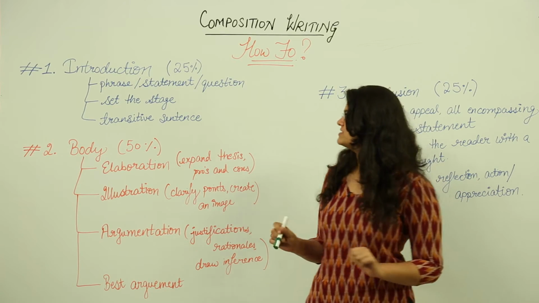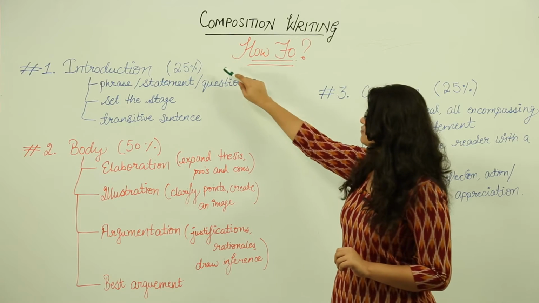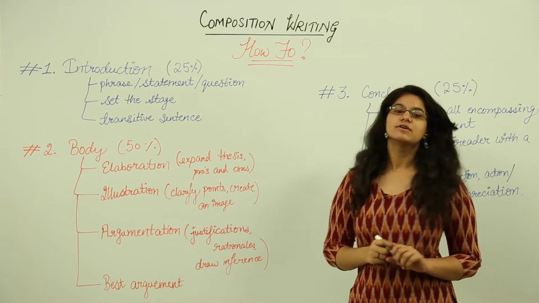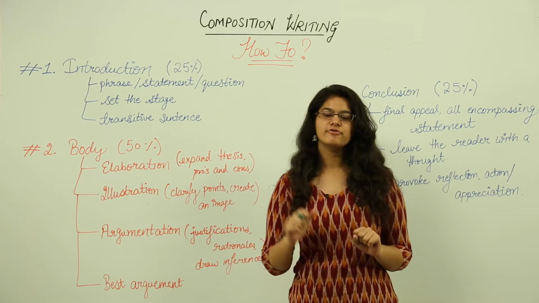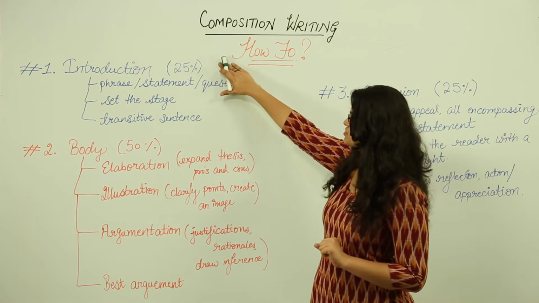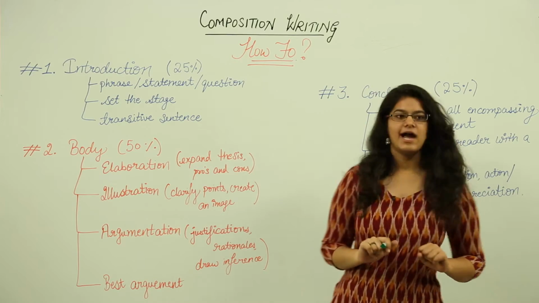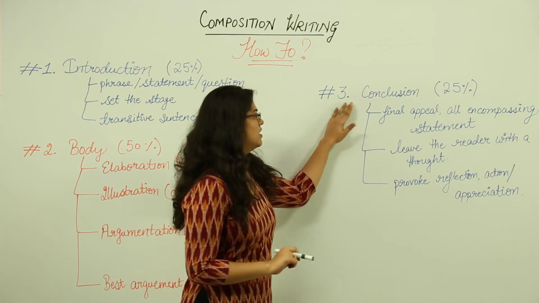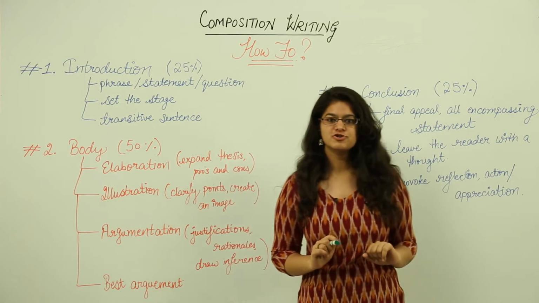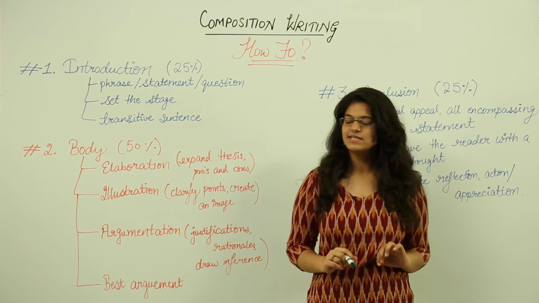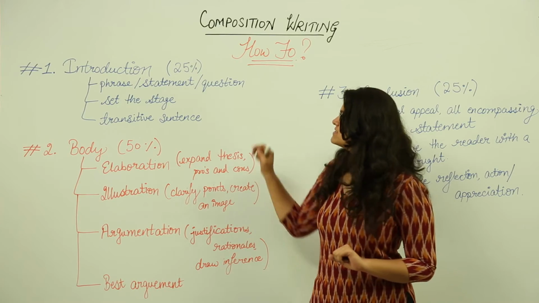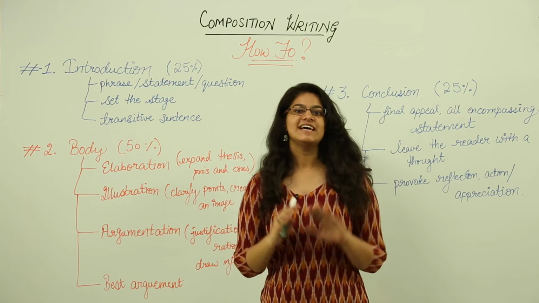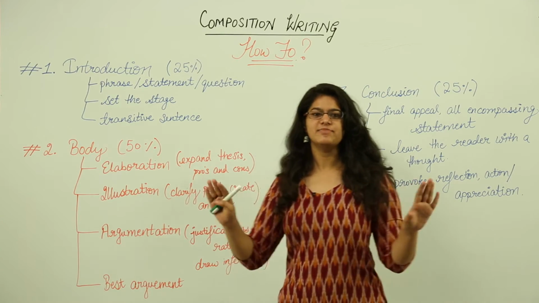So in the very first paragraph, it would be the introduction, and say you have to divide your composition into paragraphs. So the first paragraph would be for introduction, the second for the body, and the third for the conclusion. Both introduction and conclusion should be given a weightage of 25%, while a body should ideally be given a weightage of 50%. Starting with the introduction, see it as the setting of the play as it begins.